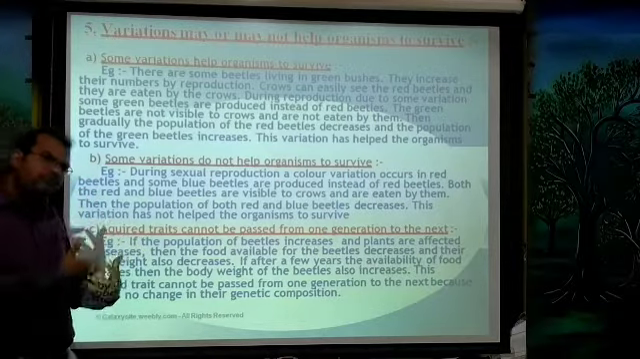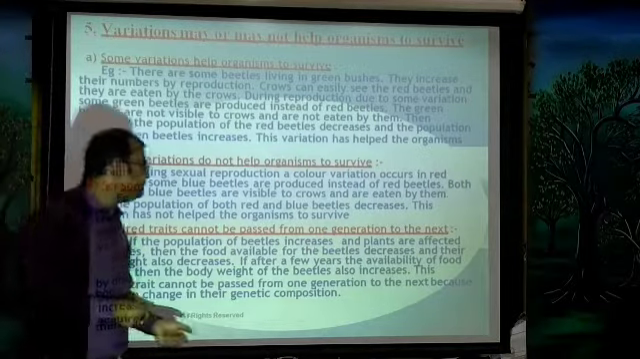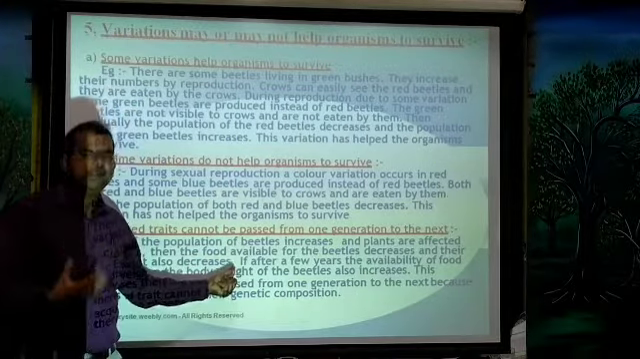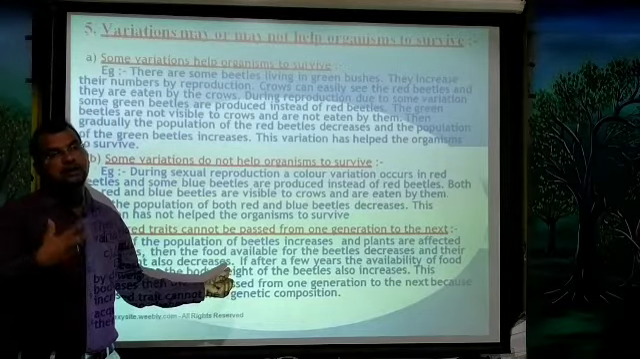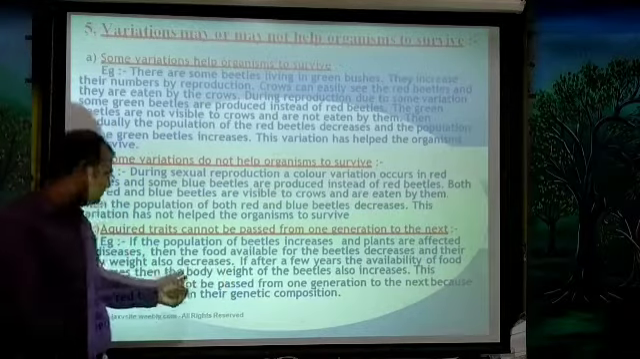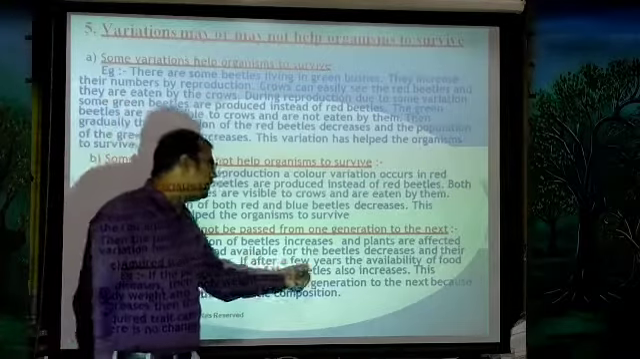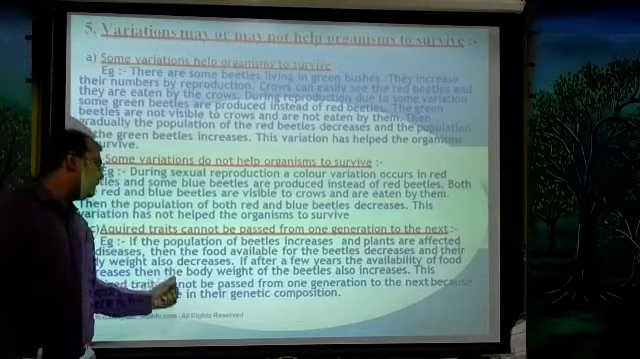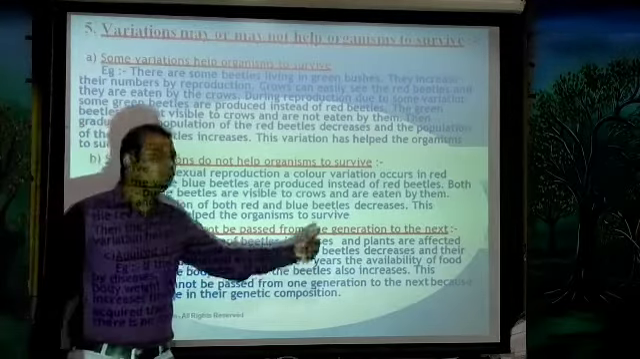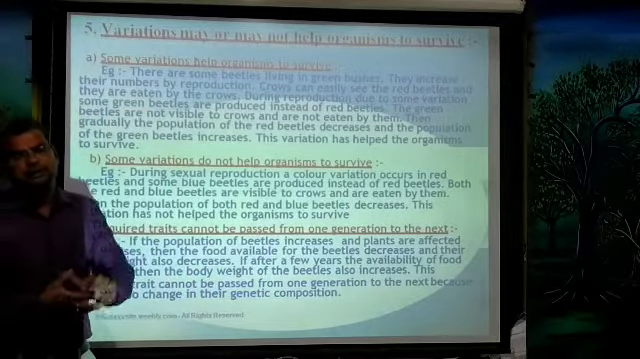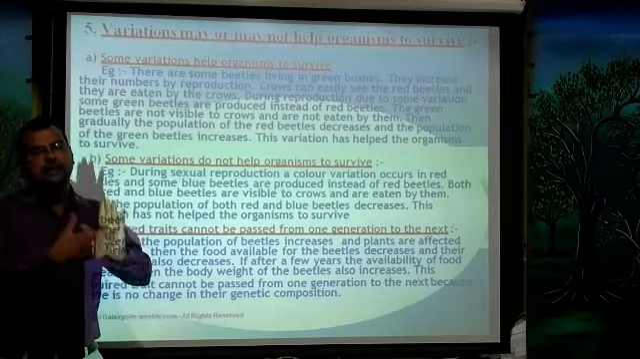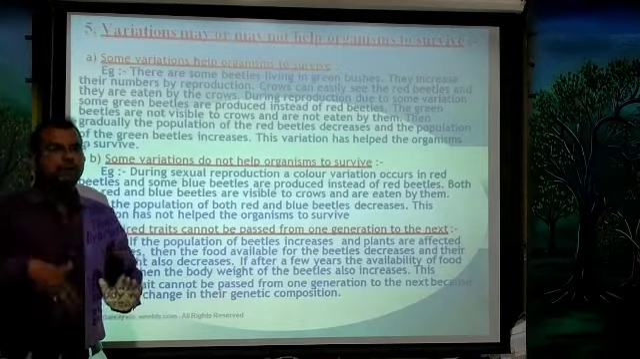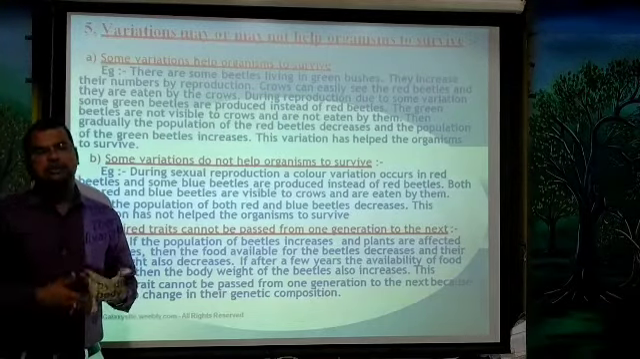When the availability of food decreases, the body weight of the beetles also decreases. When they do not get enough food, the weight of the body of the beetles decreases. If a few years later the availability of food increases, then the body weight of the beetles also increases. Later, in the same place, the disease is cured. So what happens? The bushes start growing back.